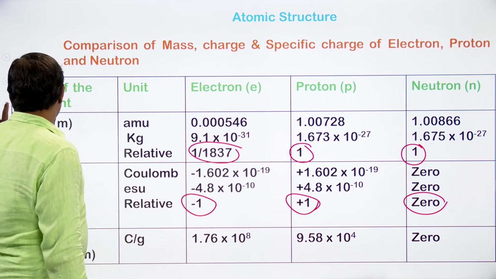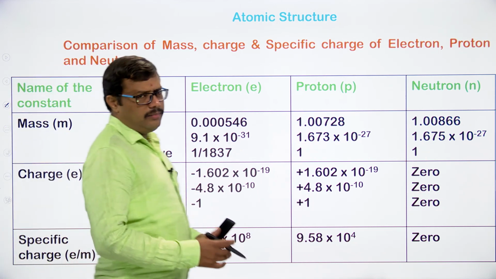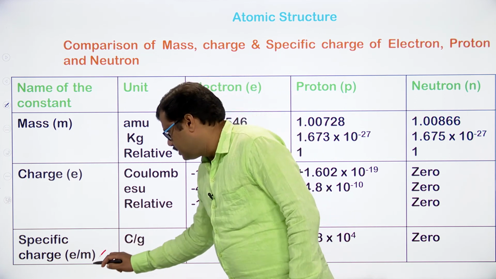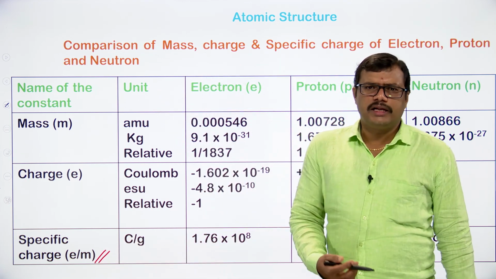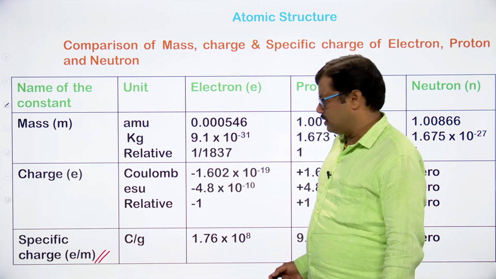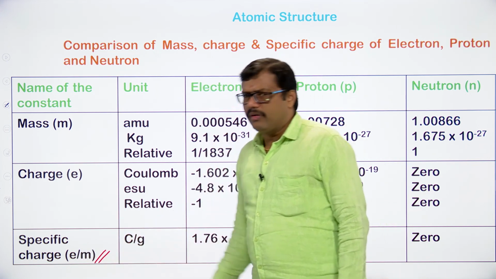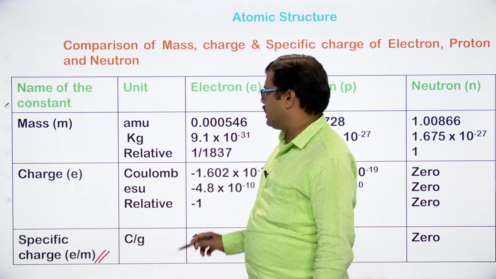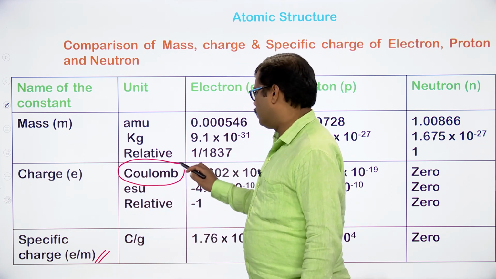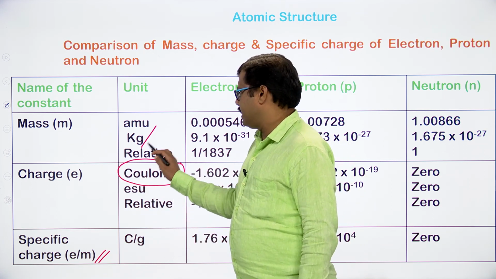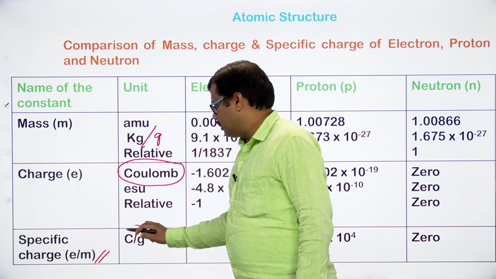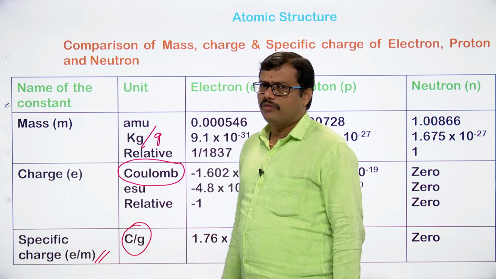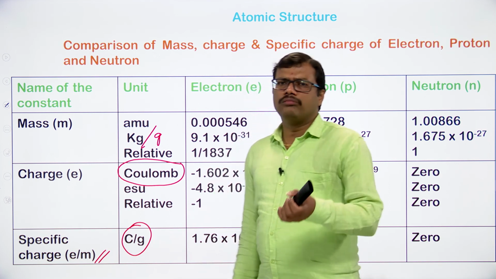Now coming to the last property, that is the specific charge. What is specific charge? It is the ratio of charge to mass, so charge divided by mass of the particle. Here the charge we take in terms of coulombs and mass in terms of grams, so it will be coulomb per gram.